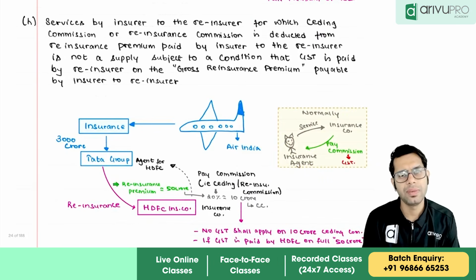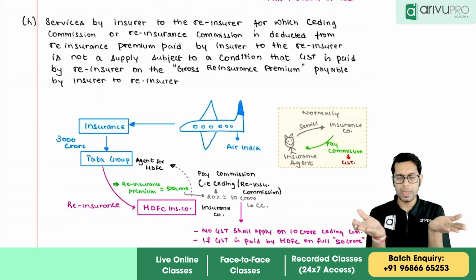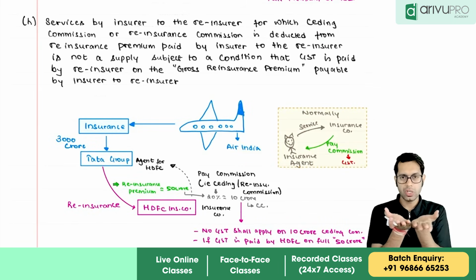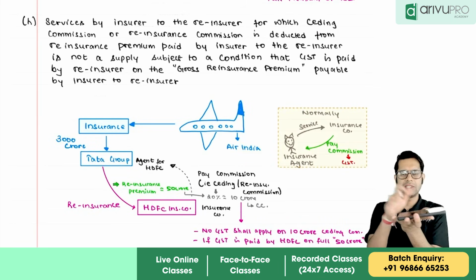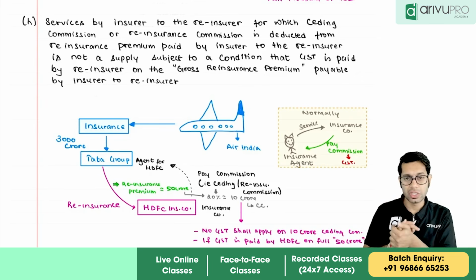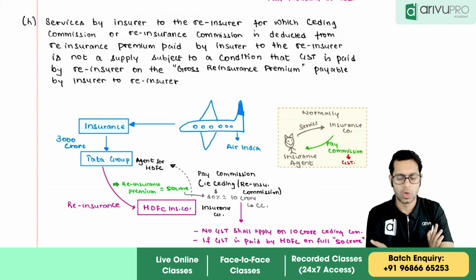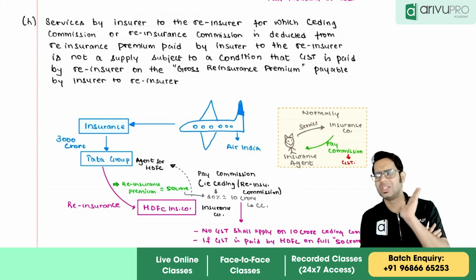Similarly, there is one more concept of reinsurance. Co-insurance means the risk is shared between two people. Reinsurance means what, sir? See, co-insurance means same asset's risk is shared between two people. Reinsurance means what, sir? I have taken insurance. Now that insurance I am transferring to someone else. Okay, reinsurance means taking insurance on insurance basically.